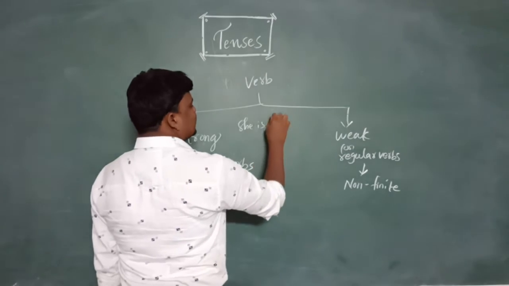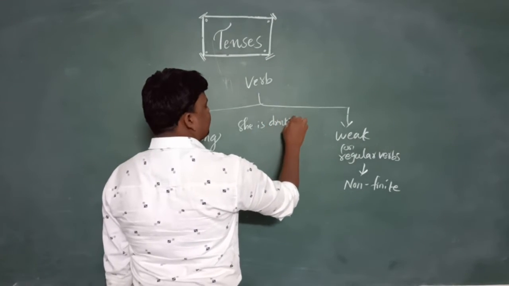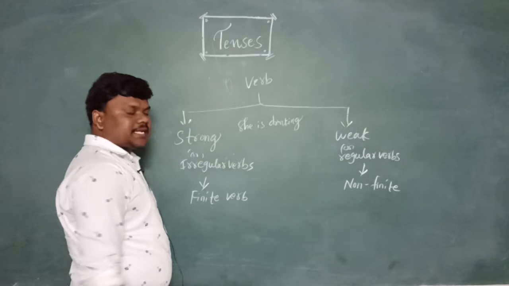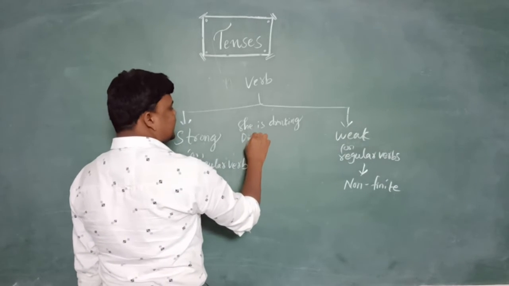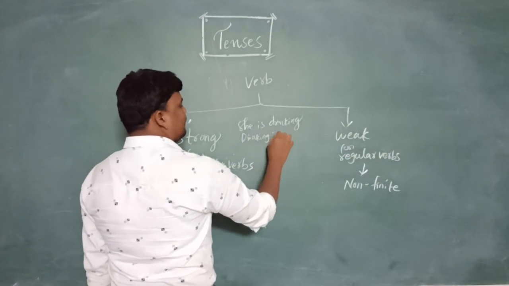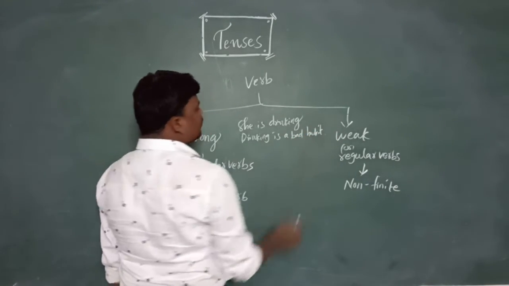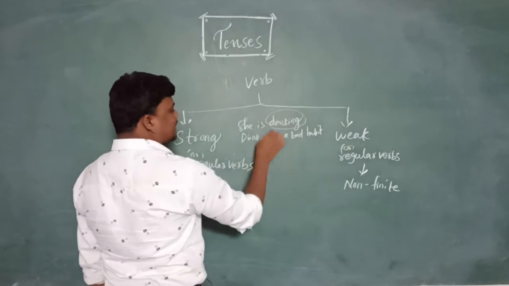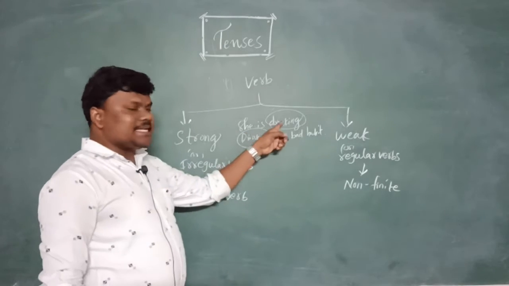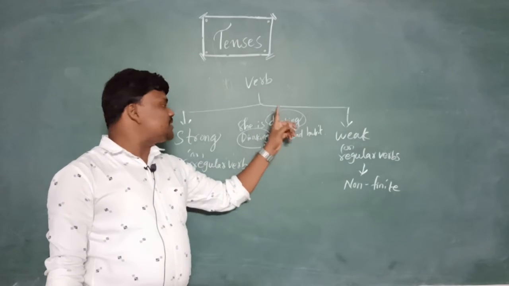She is drinking. Drinking is a bad habit. If you observe both, here this ing is called a present participle, which has an action.